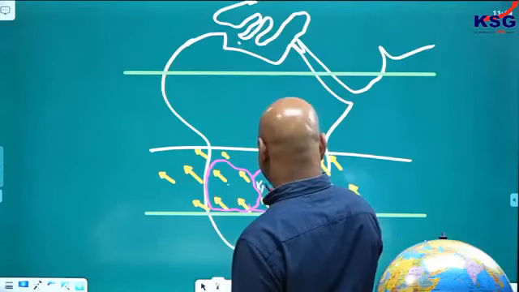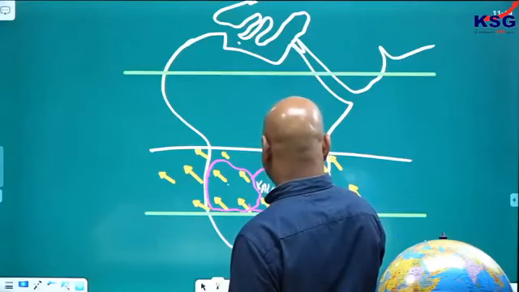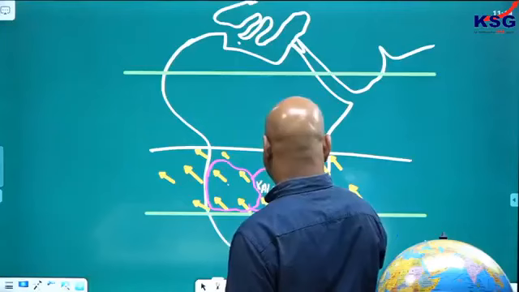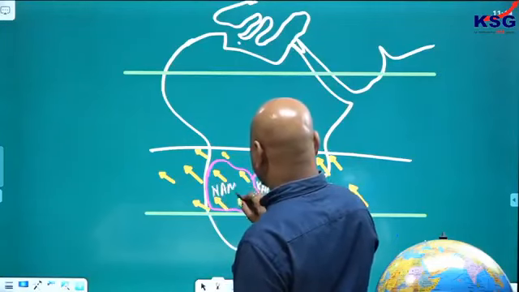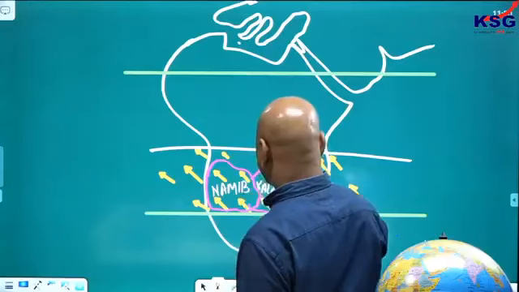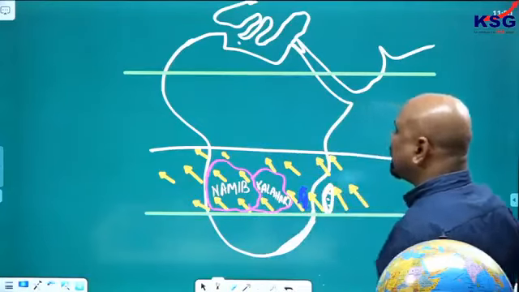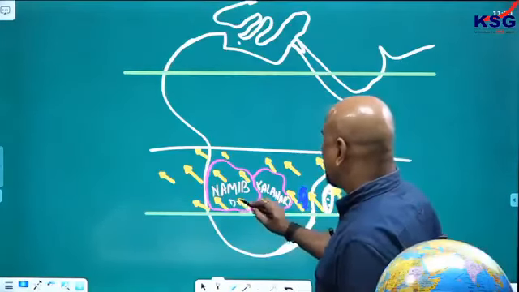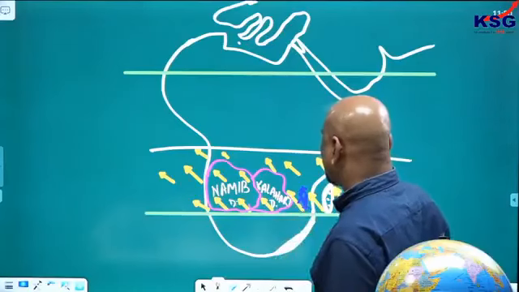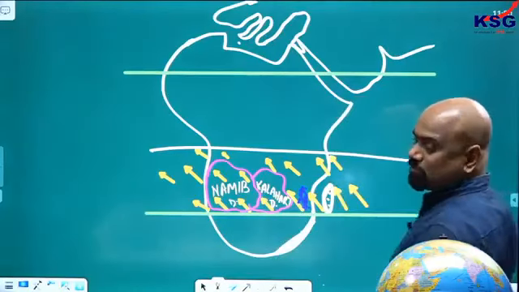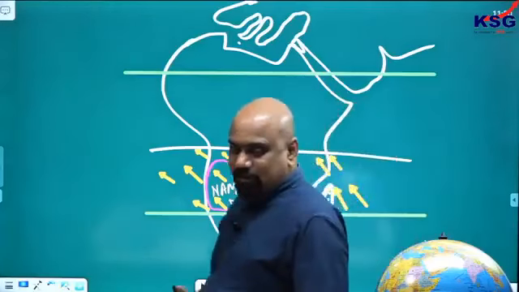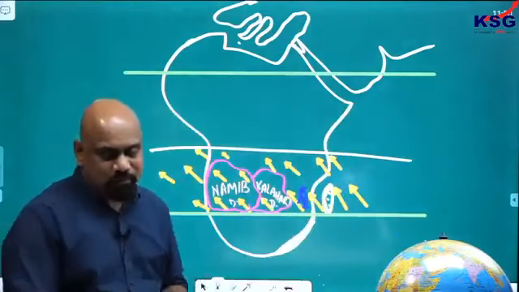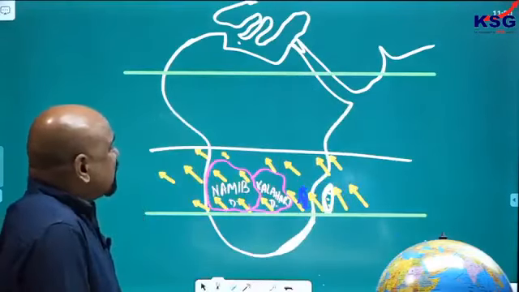Kalahari. This is the desert known as Namib Desert. Namib Desert and Kalahari Desert. Two deserts are there. For that reason, the deserts are found in the western part of the continent. Yes, that is one among the regions.